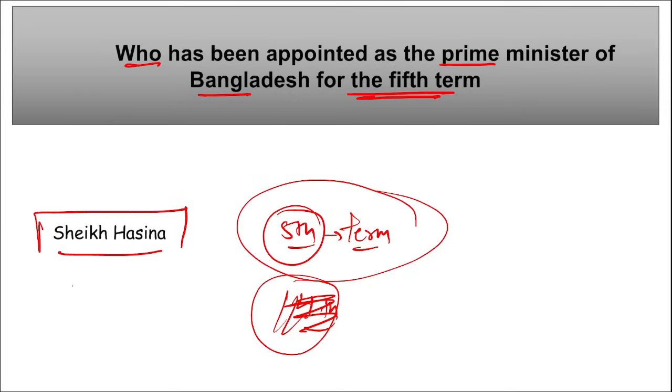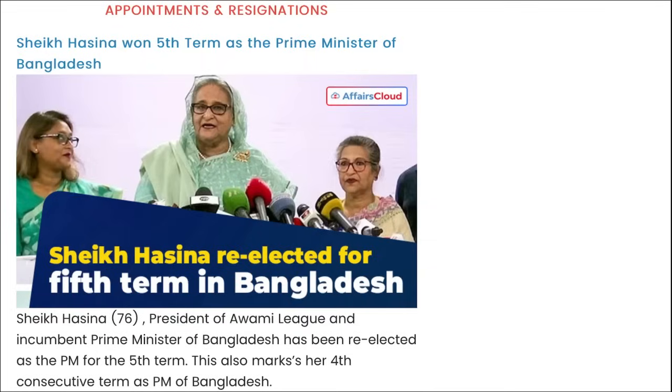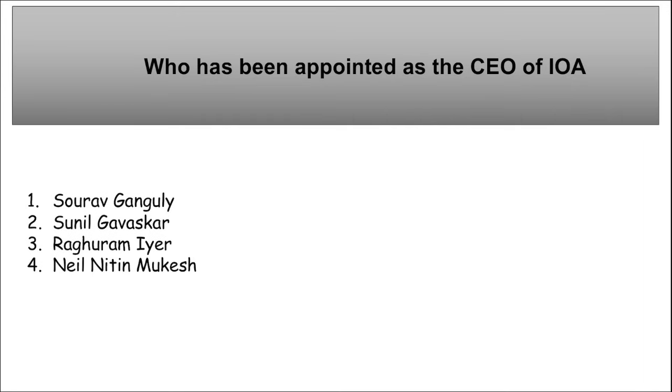Next, if we talk about Sheikh Hasina, she received Indira Gandhi Peace Prize in 2009, right? She was awarded with UN Champions of the Earth Award in 2015, correct? Next is, here you can see Sheikh Hasina, right? PM Sheikh Hasina.